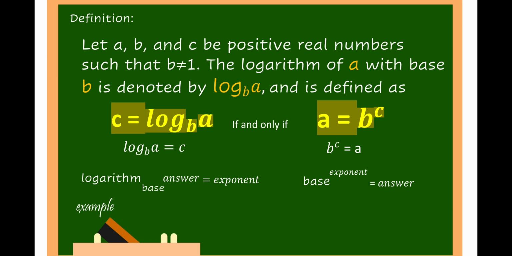For example, log of 8 to the base of 2 is equal to 3, wherein 2 is the base, 3 is the exponent, and 8 is the answer. So therefore, in exponential form, that is 2 cubed is equal to 8.